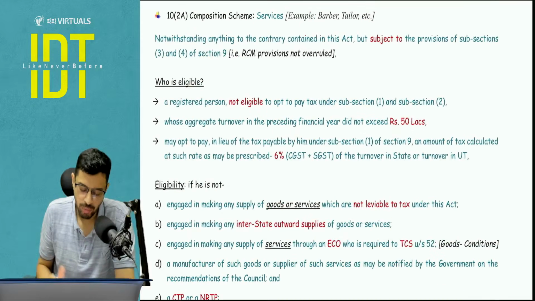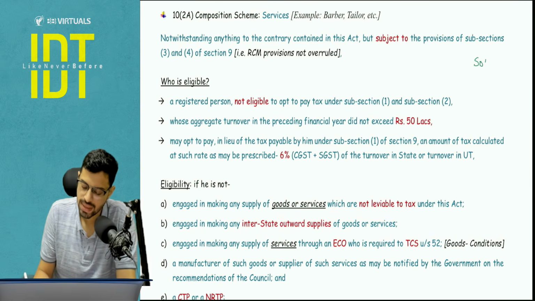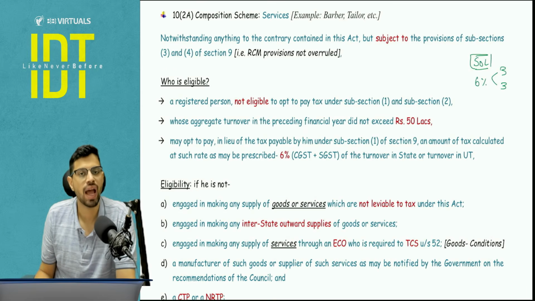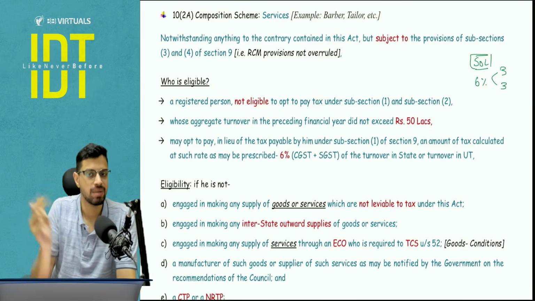Okay. And when I talk about 10(2)(a), that is for other services. Now what is the difference when compared to 10(1)? Here the limit is 50 lakhs. That is for all the states. Here the rate is 6%, that is 3 plus 3%. Now if you pay attention, everywhere I have stated 3 plus 3 or 0.5 plus 0.5. Why? Because interstate supply is not allowed. Only intrastate supply is allowed. So it will always be CGST plus SGST.